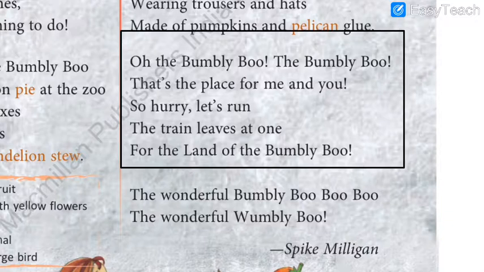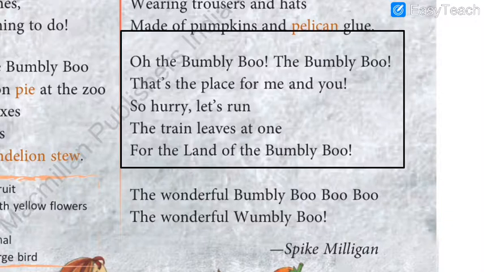Now, second hard word is this one. S-E-N-S-I-B-L-E, sensible. Now, repeat after me, students. S-E-N-S-I-B-L-E, sensible. Please repeat a second time. S-E-N-S-I-B-L-E, sensible. Now, let us move on to the next, that is the third hard word.